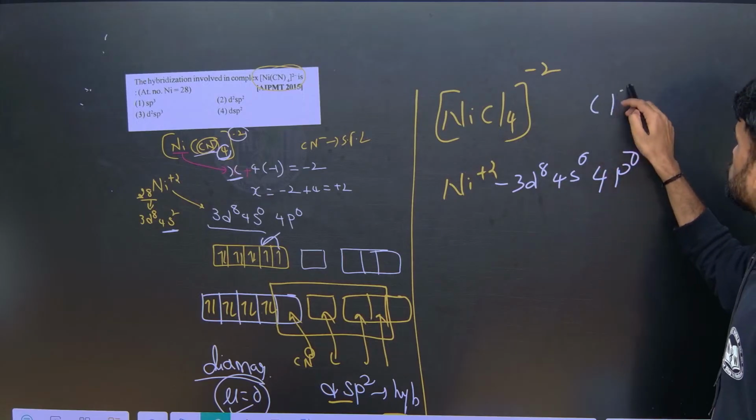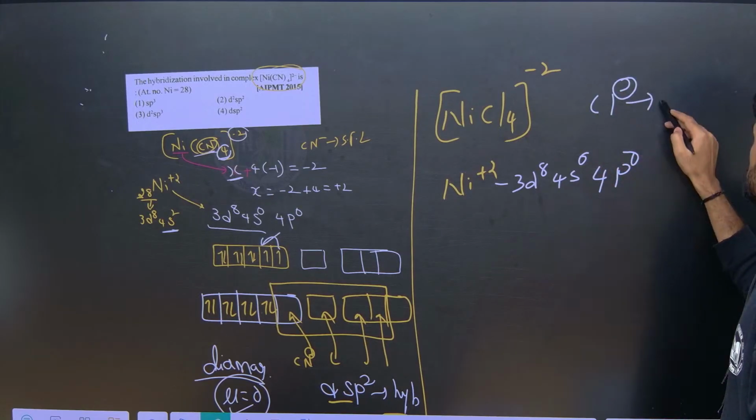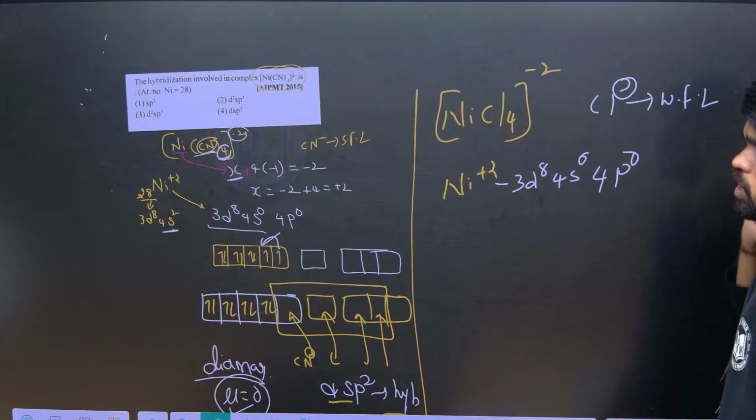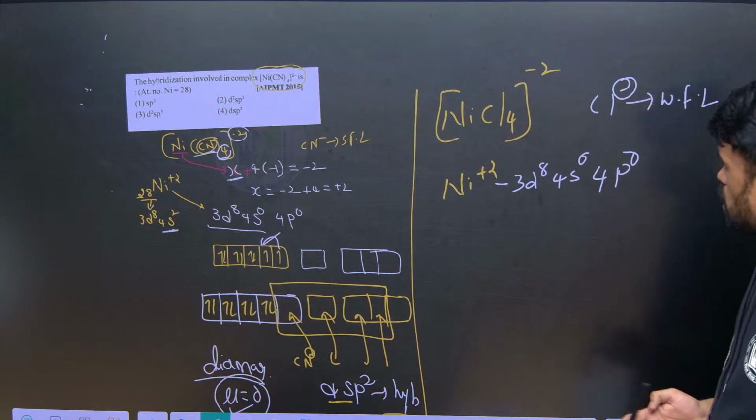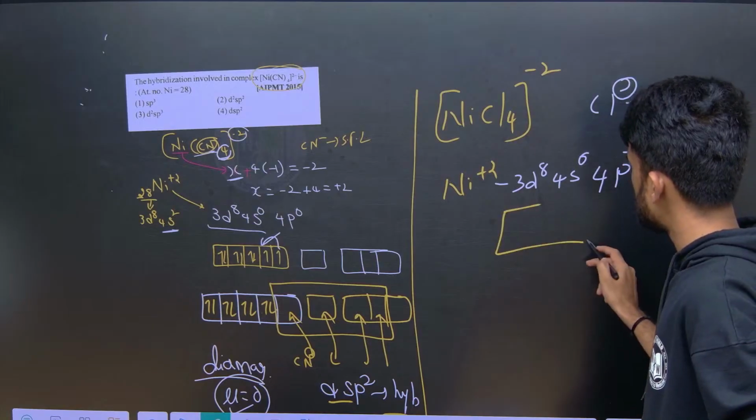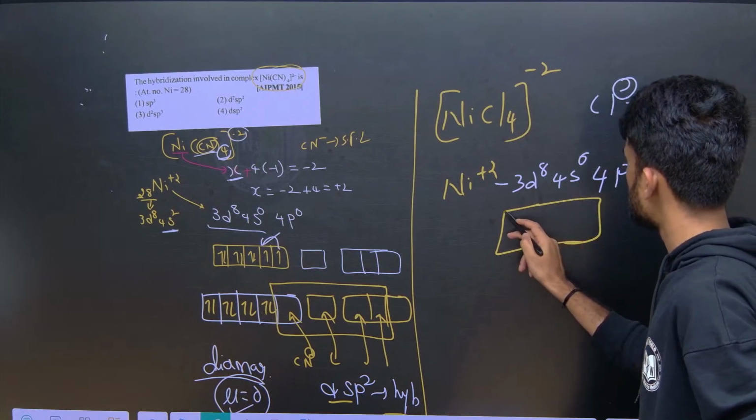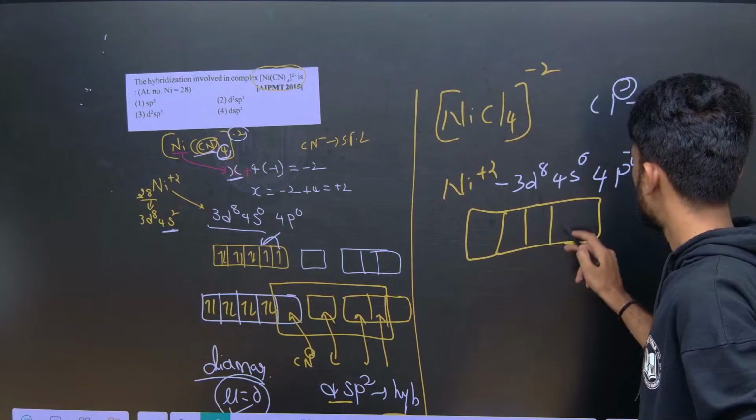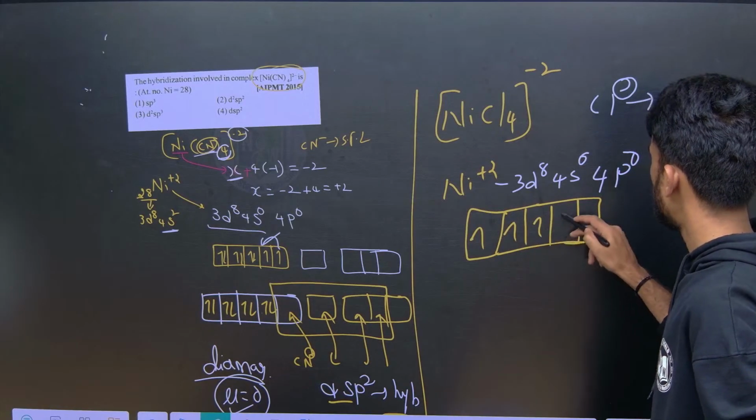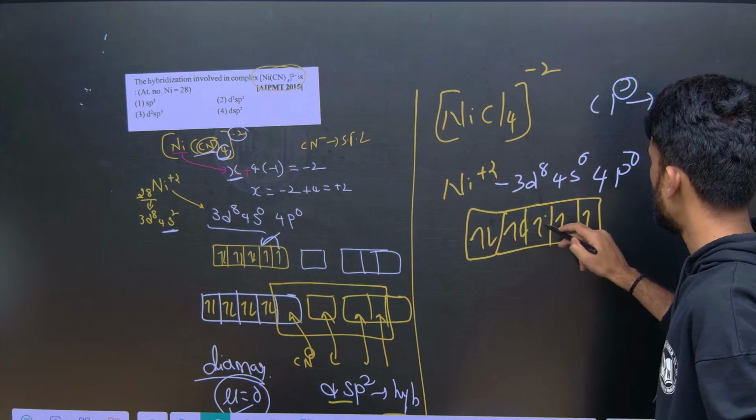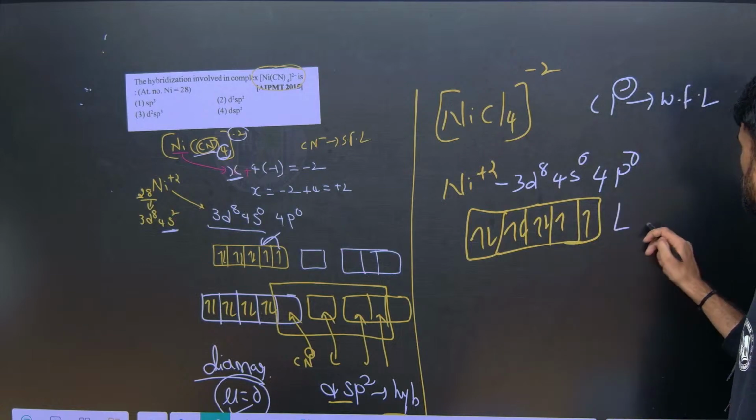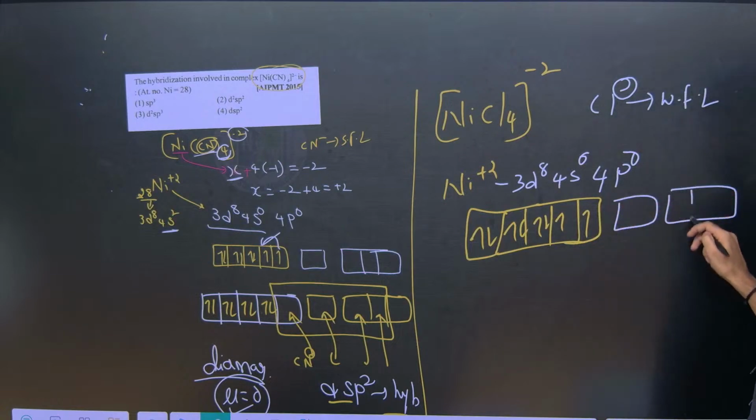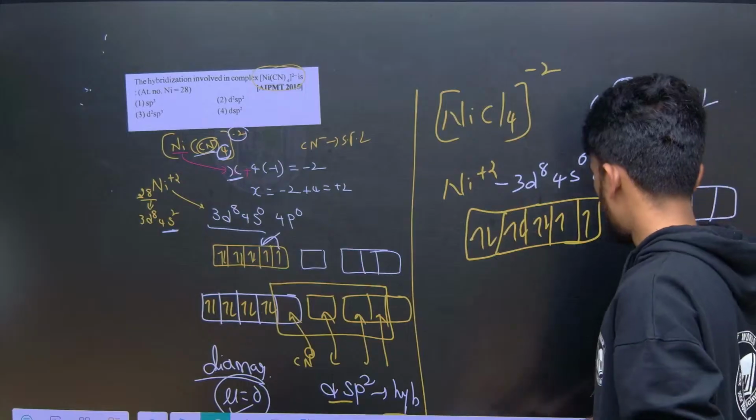So Cl minus, what kind of ligand did I tell you? It is a weak field ligand. All halogens are weak field ligands. Okay. Now what is the electronic configuration? Just fill in the orbital boxes. 1 2 3 4 5 6 7 8 done. Next 4s 4p. Okay, done. Up to here it is fine.